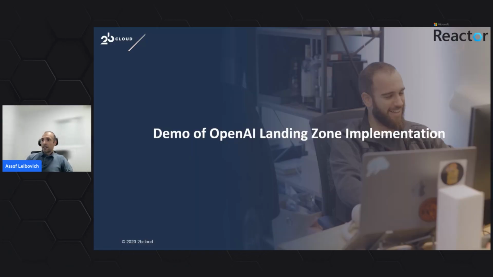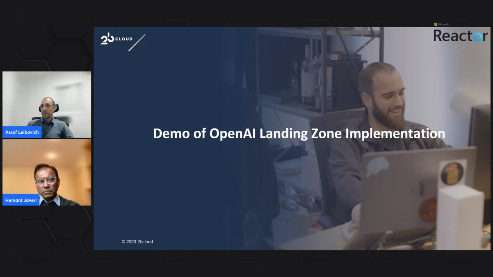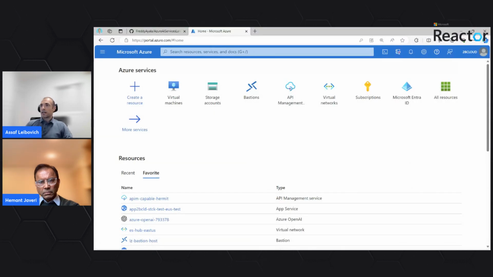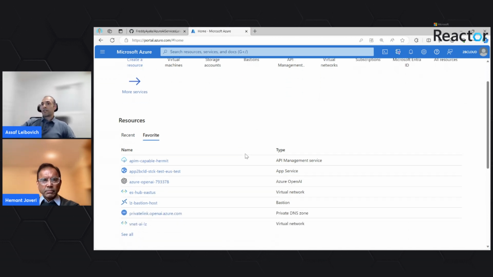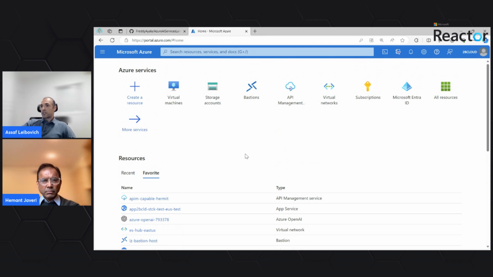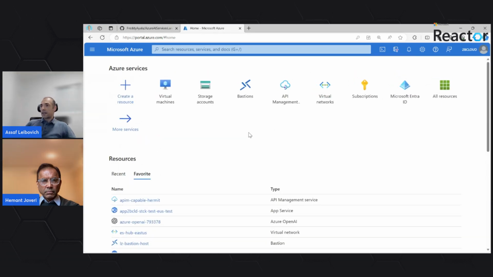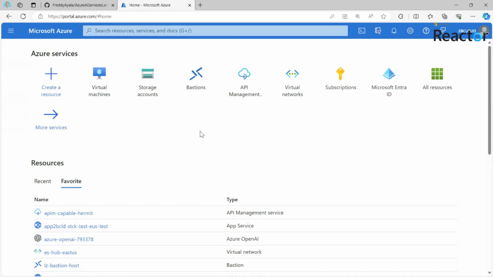We'll now move to a live demo of an environment that was created to represent the OpenAI landing zone reference architecture. I will switch to a screen. Okay, so here we are connected to an Azure environment that was created automatically using an infrastructure as code execution, a Terraform project that creates, installs, and configures all services to behave in the way that the architecture design was visualizing.